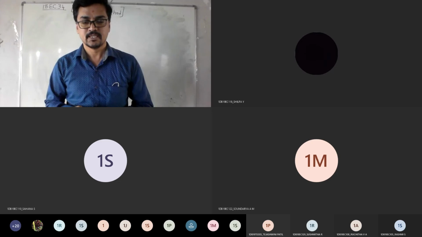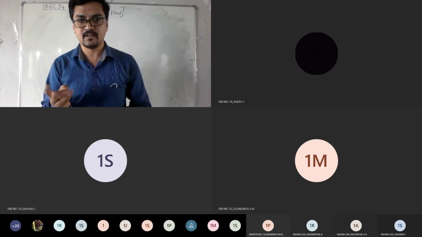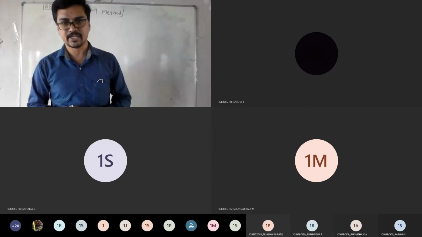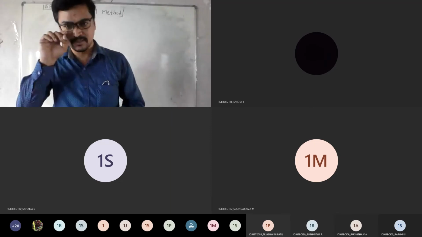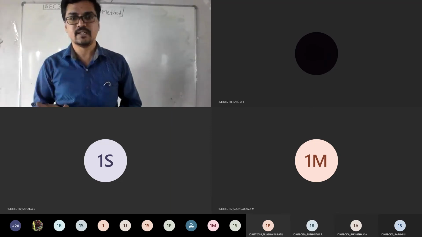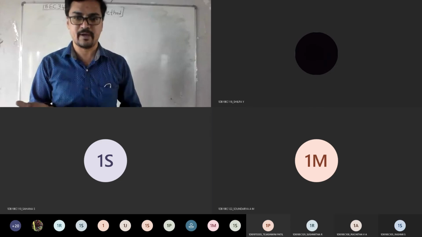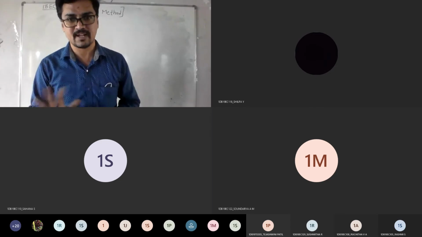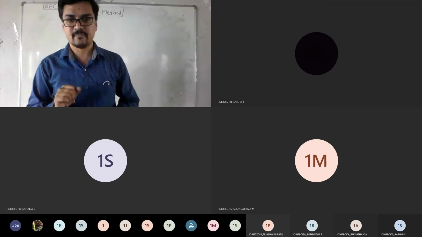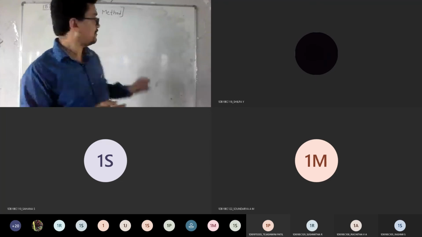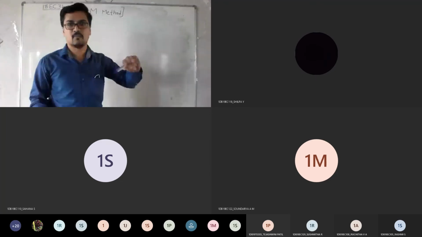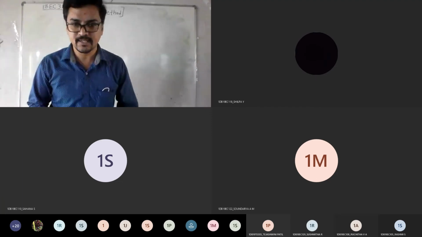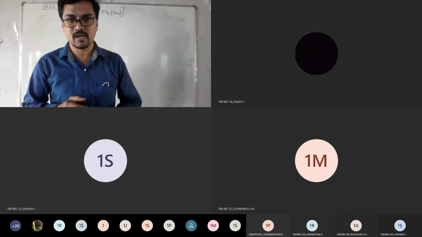I'll repeat. If it is 2 variable or 3 variable, you can go with Boolean algebra as a reduction technique, like your canonical form, right? If it is more than 3, it was not possible, so we went for K-map. So 3 variable, 4 variable, and 5 variable at maximum we tried with K-map. Now the question is, if the input variables are more, if it is 6, 7, 8, then do you think Boolean expression and K-map are possible?